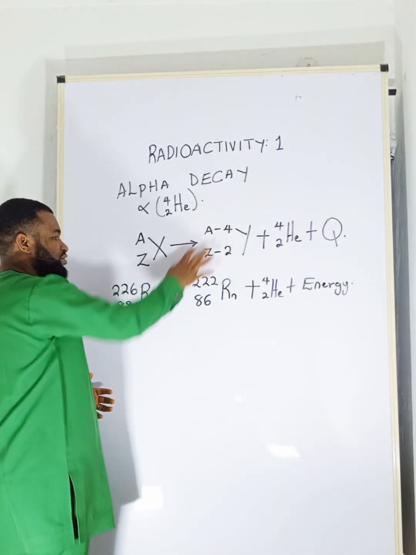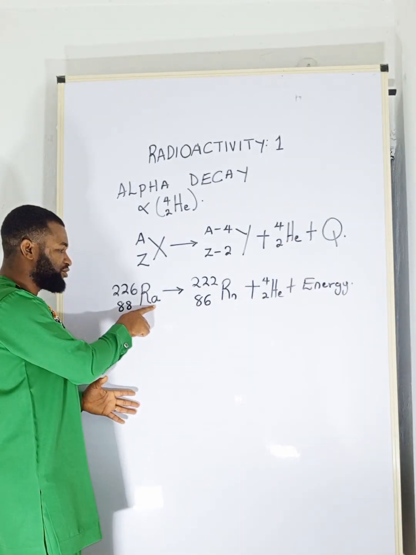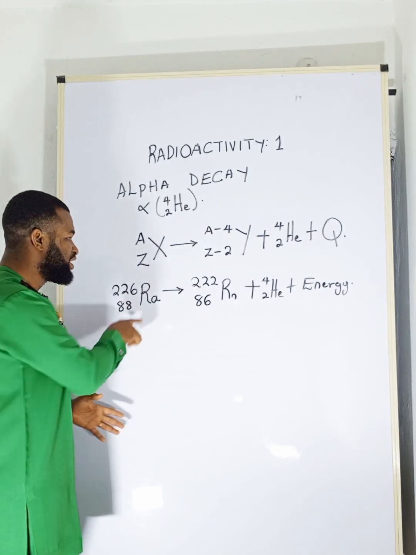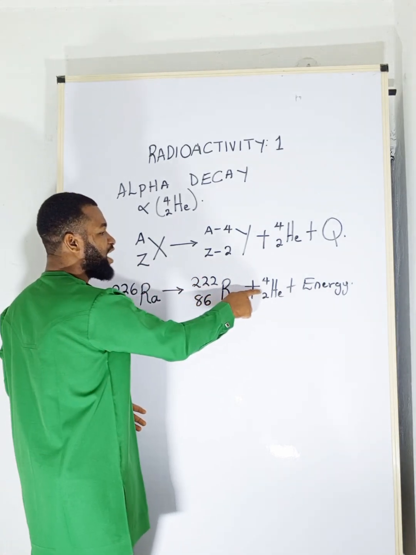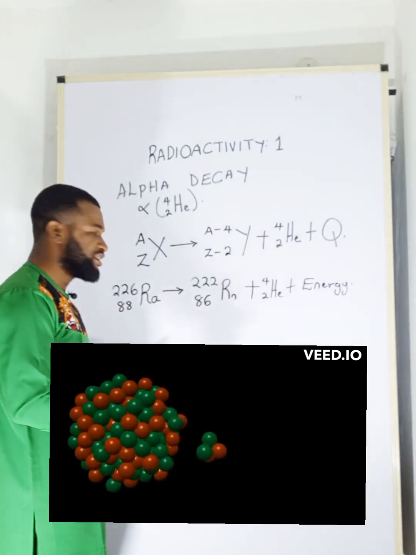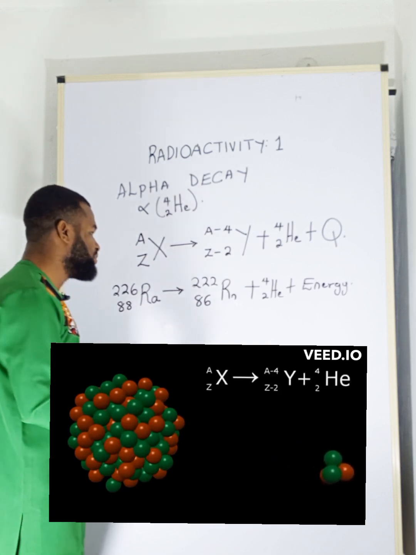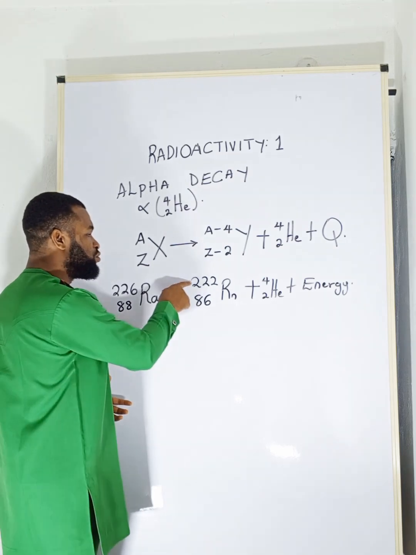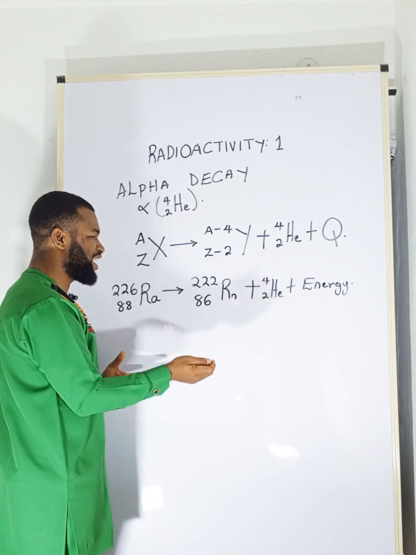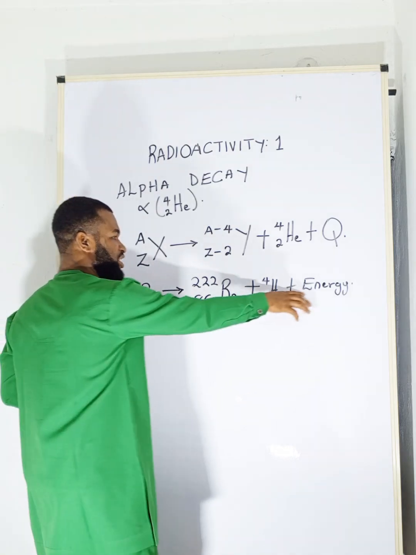But then, if you look at this radioactive equation, this is radium. Radium has a mass number of 226 and atomic number of 88. Now, it undergoes an alpha decay. It emits an alpha particle. When it does, something leaves it, and it forms a new element because of the instability of the nucleus. That new element has a mass number of 222 and an atomic number of 86, with the release of this energy.